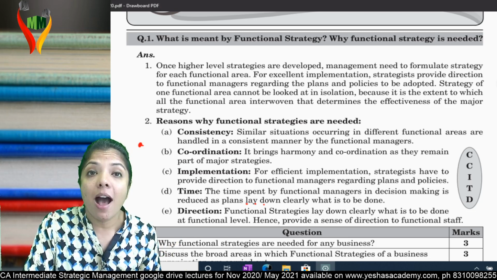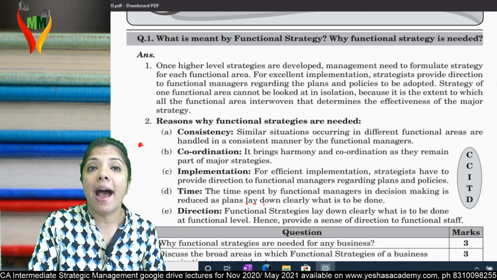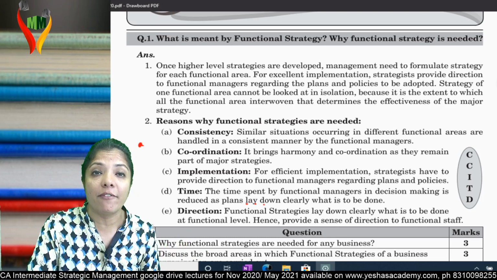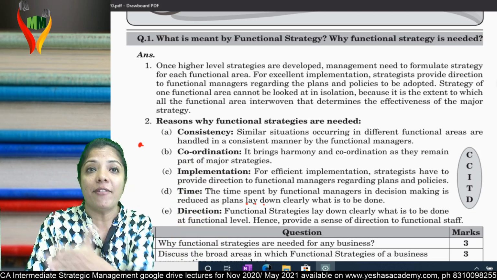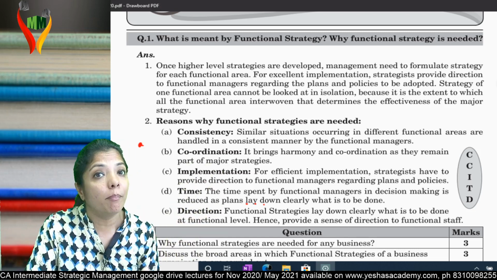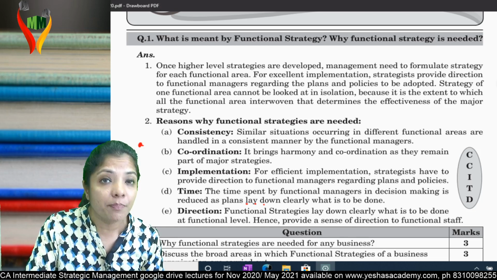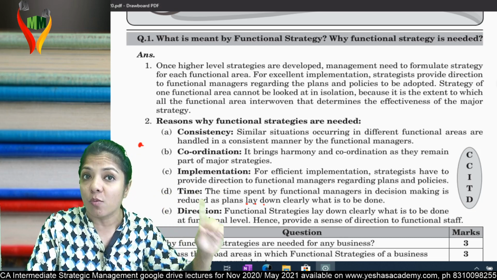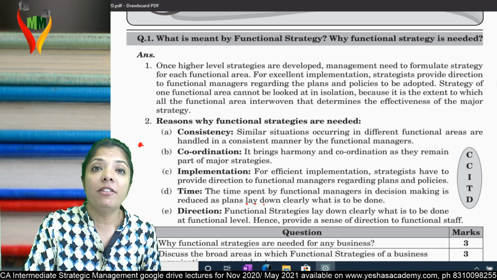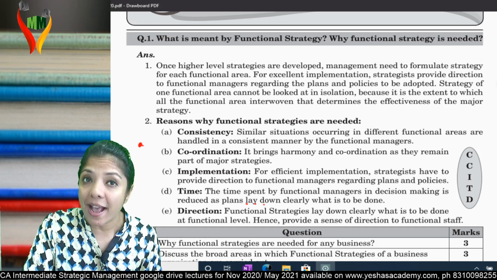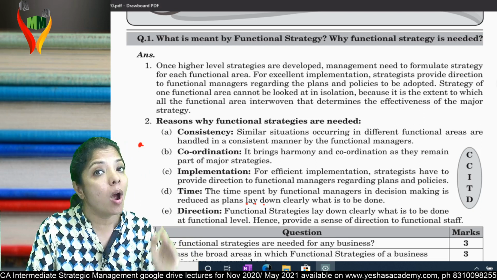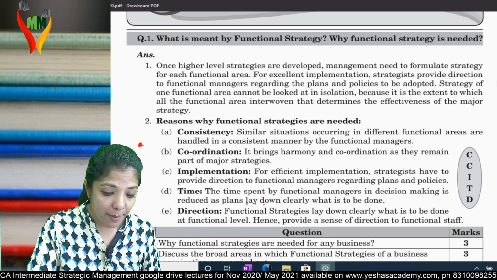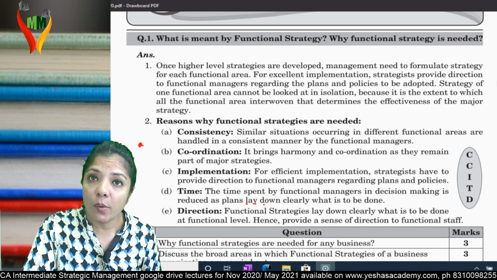So what is happening? I am only thinking from my subject's point of view and not from the whole syllabus's point of view. One subject may be done very well, but what about the other subjects if you're not giving them sufficient time? And we always have exams, May and November. So you need to complete the syllabus on time also. That is the reason lower level people never formulate strategy for themselves. No doubt we've studied in chapter 1 that they give their ideas and feedback from the customers, because they know the ground facts. You take the ideas, you involve them in making strategy, but don't leave strategy on them. Is question number 1 clear? Can I go ahead?